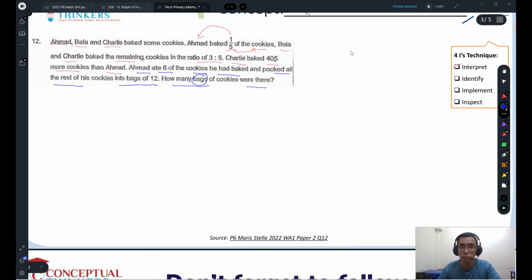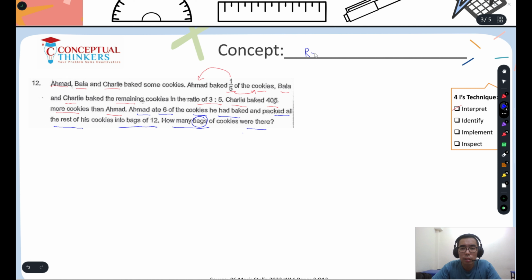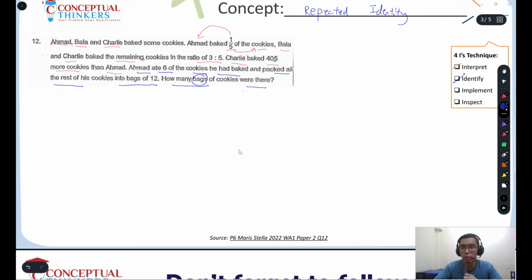Let me just shift this up a bit. Okay, so repeated identity. This is how we identify the concept. Let me shift it down, then we will start solving the question.